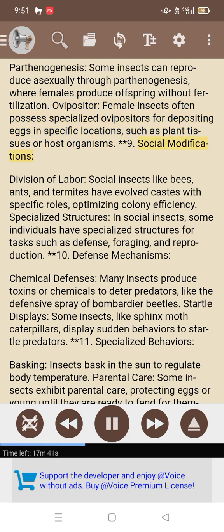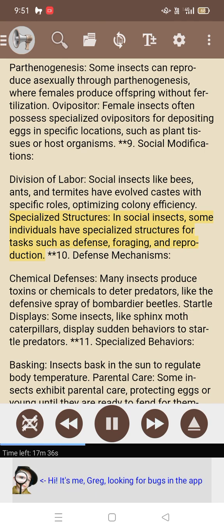9. Social modifications. Division of labor: social insects like bees, ants, and termites have evolved castes with specific roles, optimizing colony efficiency. Specialized structures: in social insects, some individuals have specialized structures for tasks such as defense, foraging, and reproduction.